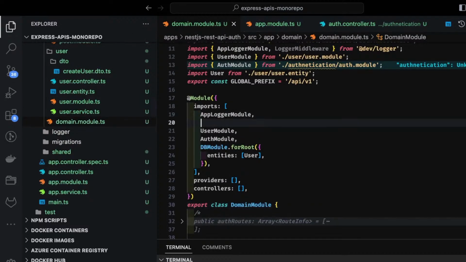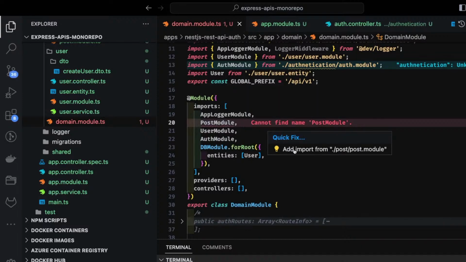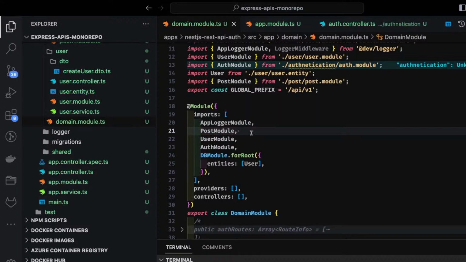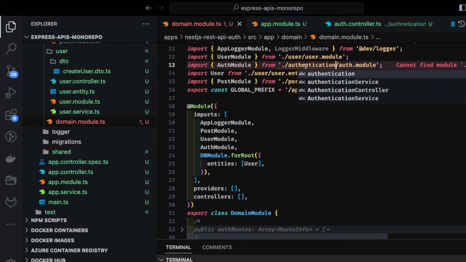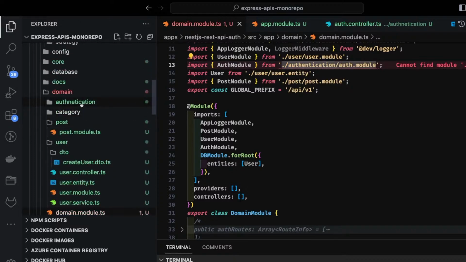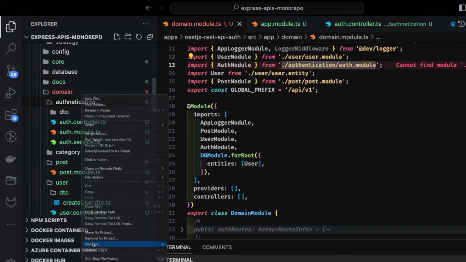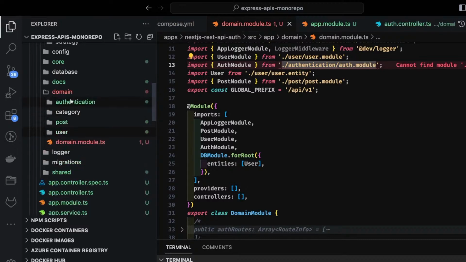Okay, we also have another module, let's say the post module, that will be for creating a post and publishing the post for the logged in user. So you need to be authenticated for that. Okay, there is a typo, so I will fix the folder name. Just rename it to authentication.